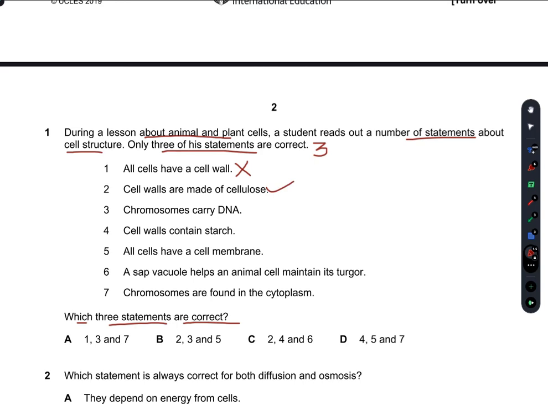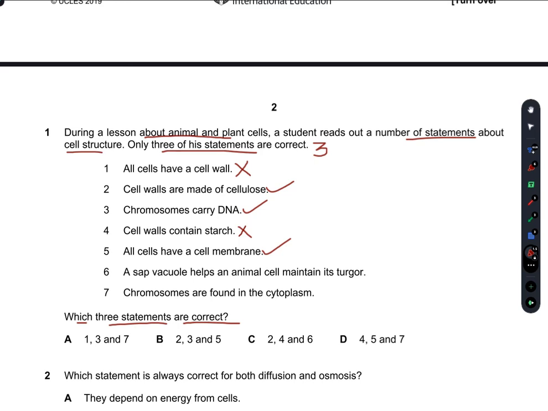Yes, they are. Chromosomes carry DNA. Yes, chromosomes do carry DNA. Cell walls contain starch. Cell walls do not contain starch. They are made of glucose. All cells have a cell membrane. Yes, all cells have a cell membrane.